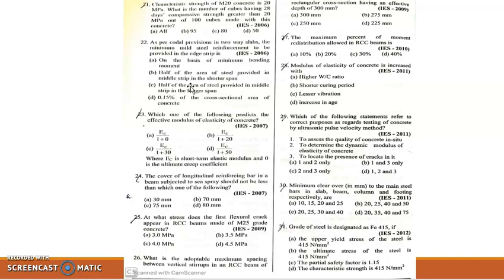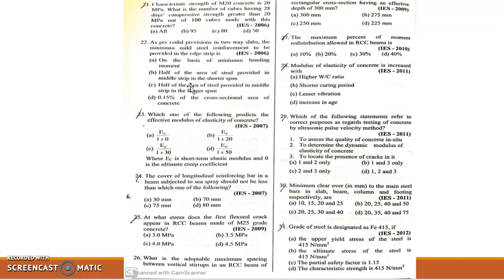Moving on to the 24th question. The cover of longitudinal reinforcing bar in a beam subjected to sea spray should not be less than which one of the following? According to the guidelines in coastal regions, nominal cover for RCC members subjected to sea water spray should be 70 millimeter. So option B is correct.